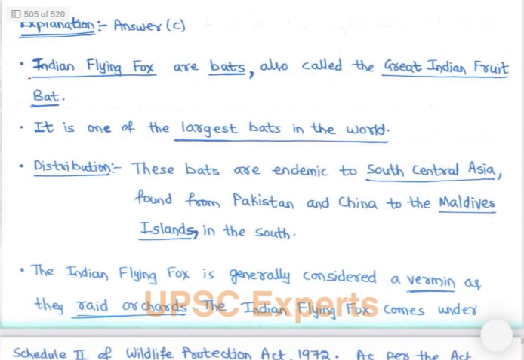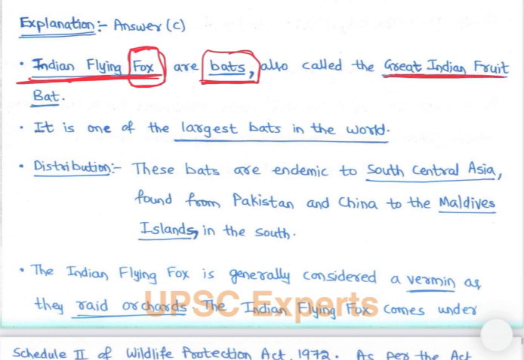So Indian flying fox are bats, right? Indian flying fox bats है भाई. Flying fox क्यों है? इनका शक्ल fox की शक्ल जैसे है, right? And Indian flying fox, though they fly, are bats. They are also called Great Indian fruit bat. Great Indian fruit bat क्यों है? We'll be discussing because ये they attack on fruits, right? Fruits of the plants. Plant का fruit nectar वगैरह पीते हैं, right?